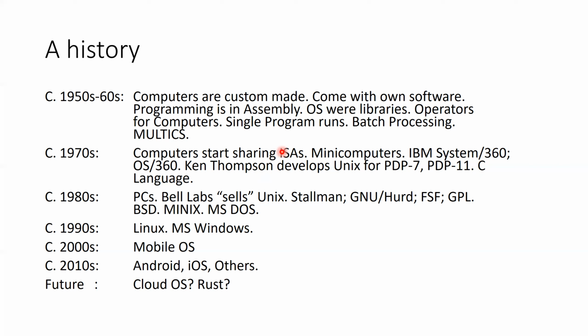So Ken Thompson, in the early 70s, wrote Unix, starting from the file system implementation and then moving on to memory management and process management. Then during the late 70s and early 80s, other operating systems also started appearing.